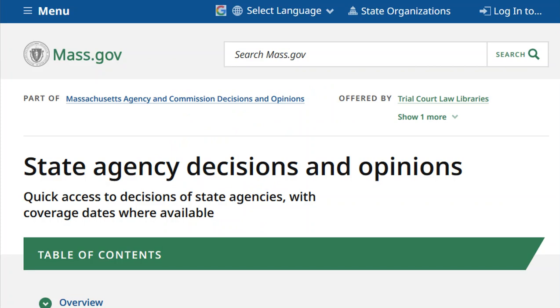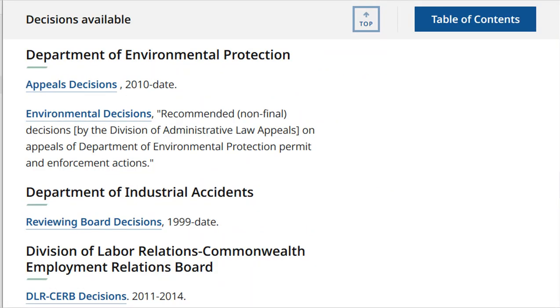Massachusetts has a convenient list of links to recent state agency decisions maintained by the Massachusetts Trial Court Libraries. We can see that there are Mass DEP appeals decisions from 2010 to date, as well as a collection of non-final environmental decisions by the Division of Administrative Law Appeals.